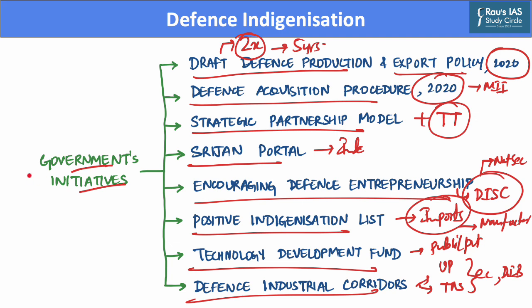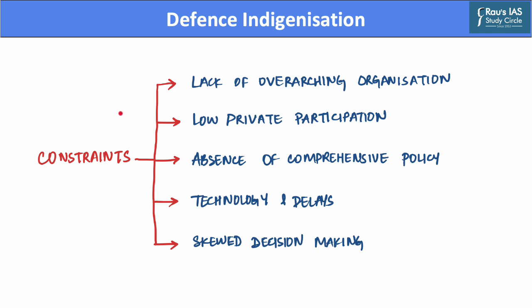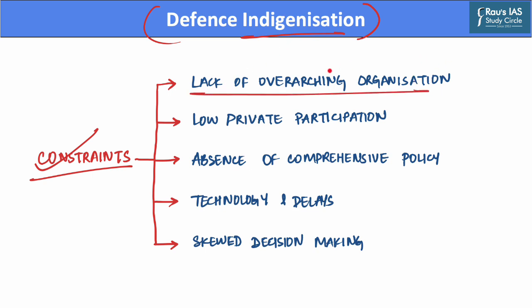Now, after we have taken a look at the government's initiatives, let us discuss the constraints that defense indigenization in India currently faces. There are many constraints faced by Indian industry in increasing the amount of indigenization of defense technologies. The first among which is that there is a lack of an overarching organization to oversee such indigenization efforts.